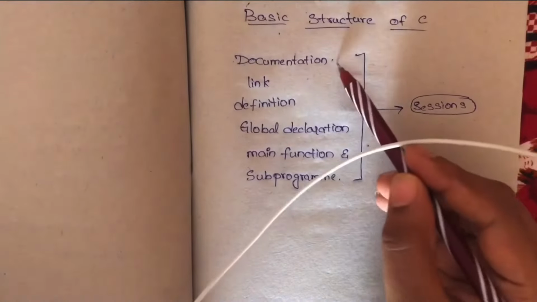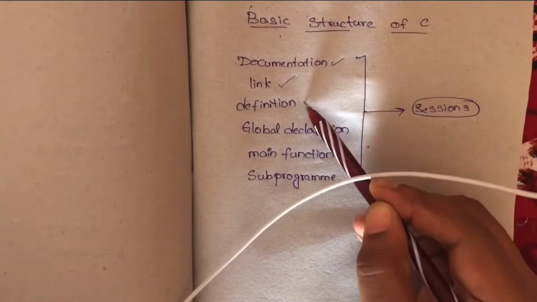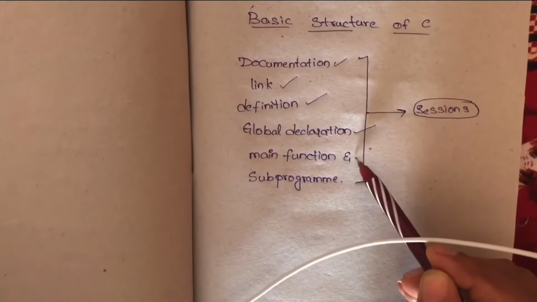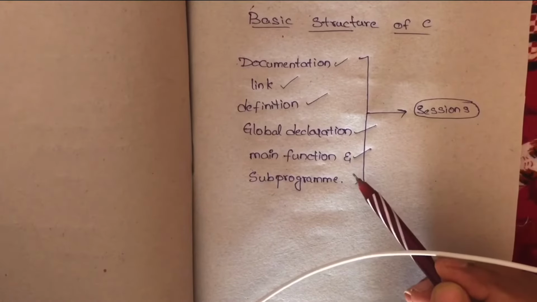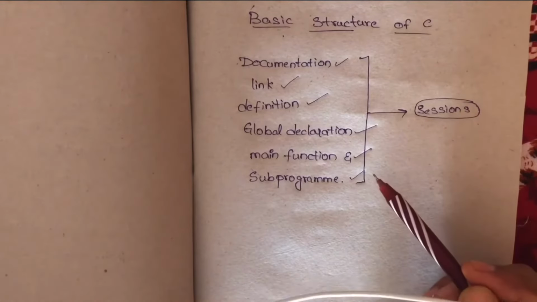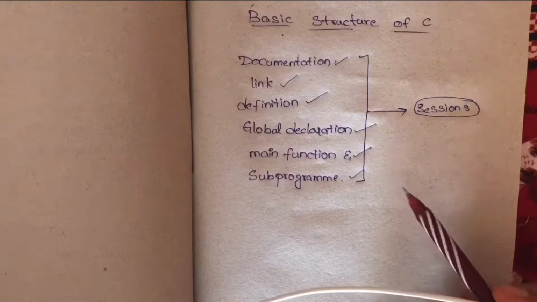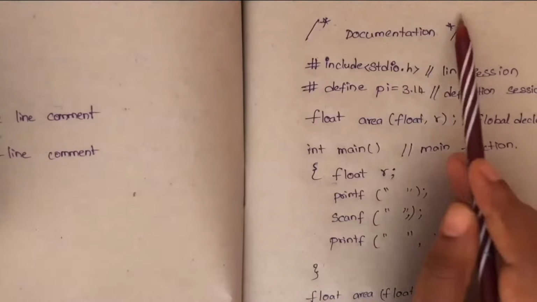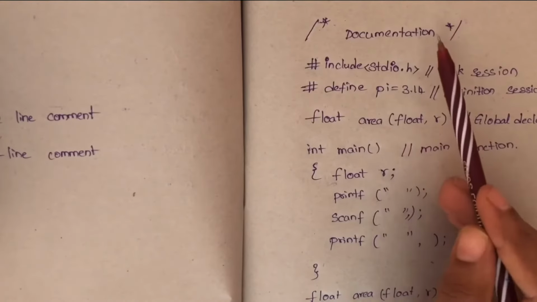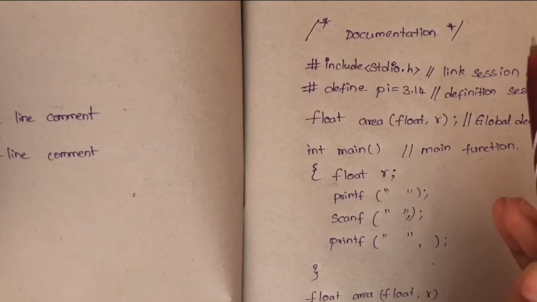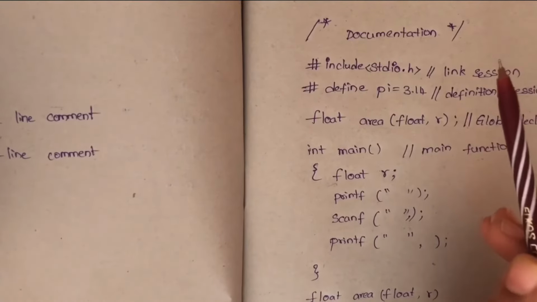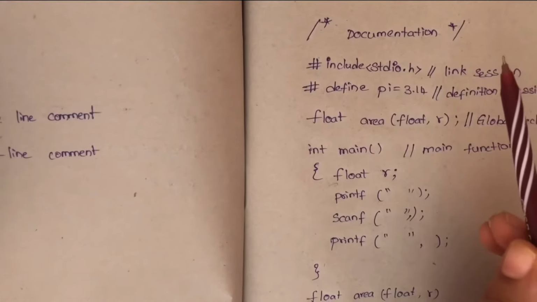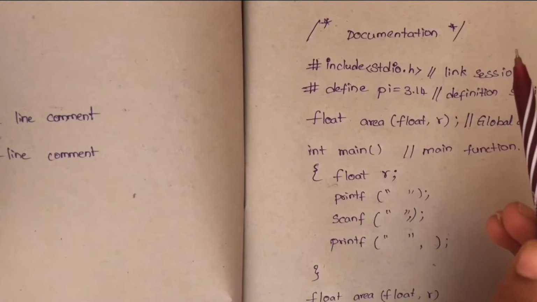Those are documentation, link section, definition section, global declaration, main function, and finally subprogram, okay? Let's discuss each in detail. Documentation section. Suppose the programmer wants to give information about their code or program, this section will be helpful. But it is not mandatory guys, it is like a comment on a program.